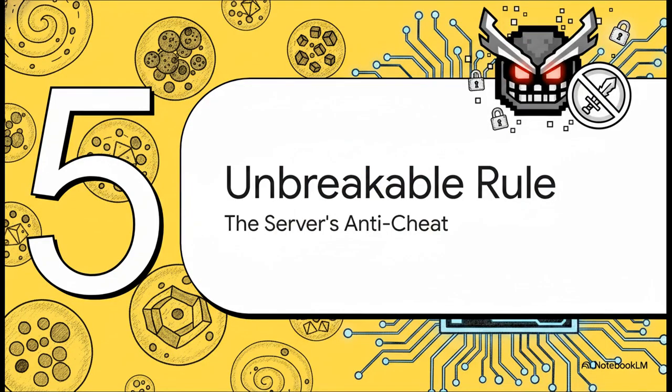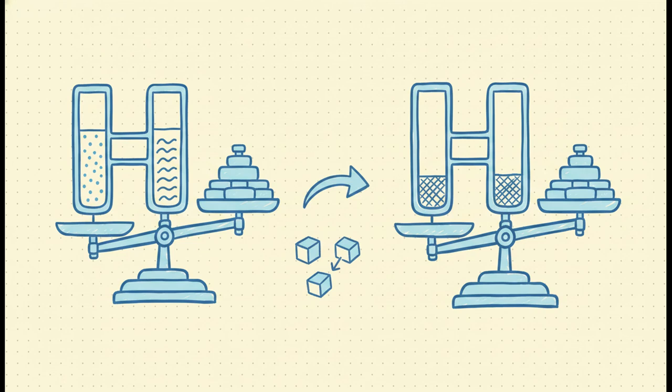Section 5. The unbreakable rule, the server's anti-cheat. All right, we've spent this explainer exploring all the different rules of how matter moves, how it shifts, and how it changes states. But there is one final overriding concept. Think of this as the overarching boss-level rule of the physical universe. It's a server-level anti-cheat system that absolutely, under no circumstances, can be broken.